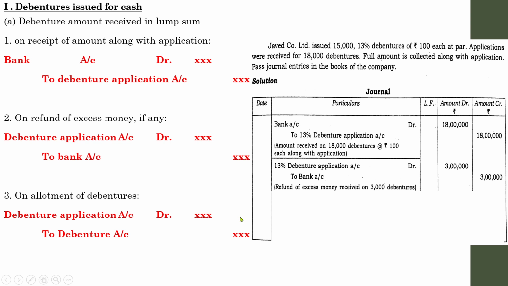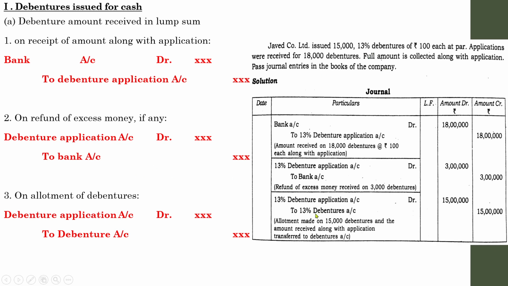Next one, finally we are going to pass the due entry. Debenture application account debit to debentures. See here it is 13% debentures, so 13% debenture application account debit to 13% debentures. Here you have to show the correct amount the company intended to collect. Allotment made on 15,000 debentures and the amount received along with application transferred to debenture account. So this is a simple case with regard to lump sum. Usually in university exams this type of question may not be asked, but remember whenever this comes you have to post the necessary journal entries correctly.